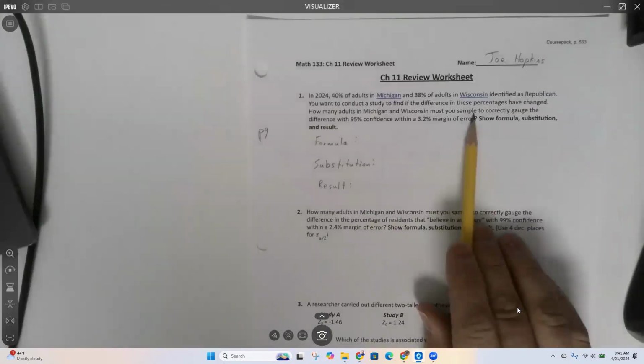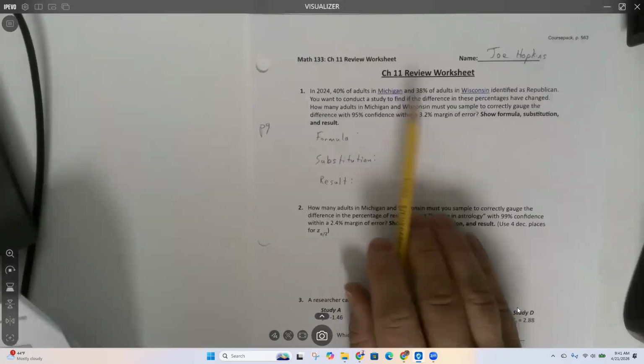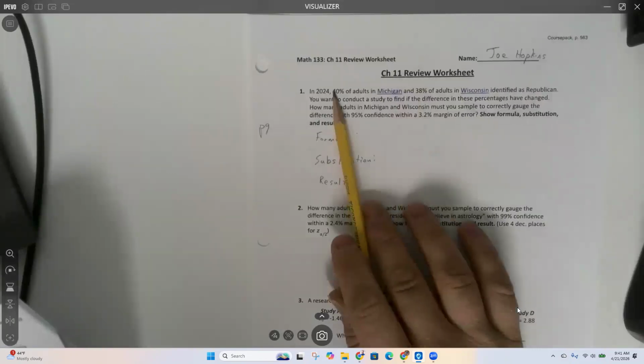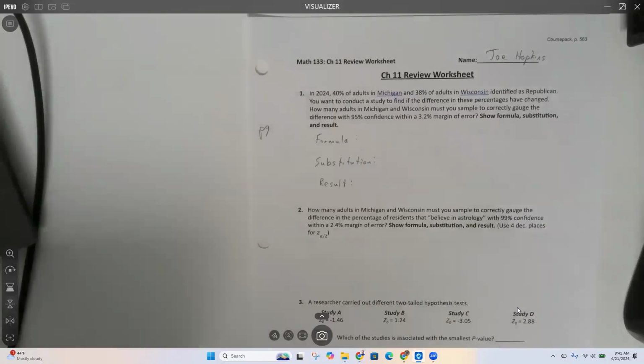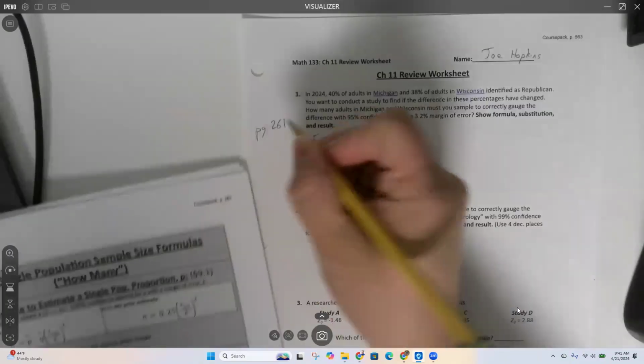Yep. So Elaine is saying that this is not asking you to build the confidence interval, and you can't because I don't have a p hat for either of my samples. These right here are from 2024. I want to see if it's changed. Rachel's got it. Page 261. Page 261 at the bottom.